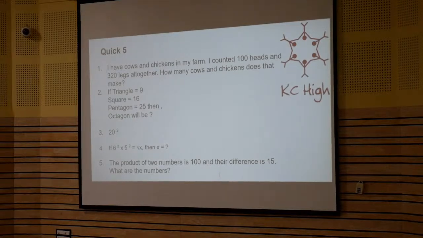The product of, yeah, so these are very important things that we encourage in class, the different strategies that the children use. So when there are some questions which are not very straightforward, like the first question, then the fourth one where she said it is a square root of x, so 6 square can be 6 and 5 square can be 5, so the answer would be 6 times 5, 30. Yeah, the product of two numbers is 100 and their difference is 15, 20 and 5.